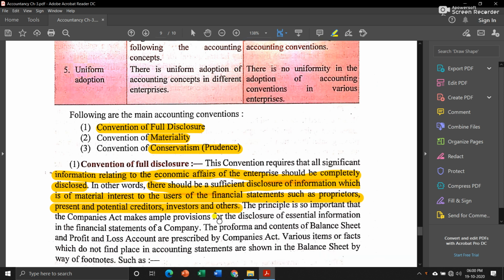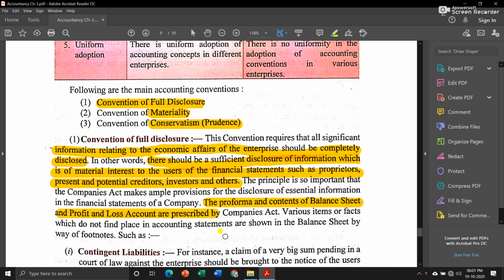Because of this, the Companies Act has provided a pro forma or contents of balance sheet and profit and loss account. Whatever items or particular information they want to know about your business, they will know through that pro forma, because you have to prepare your balance sheet and profit and loss account according to the format or pro forma given by the Companies Act.